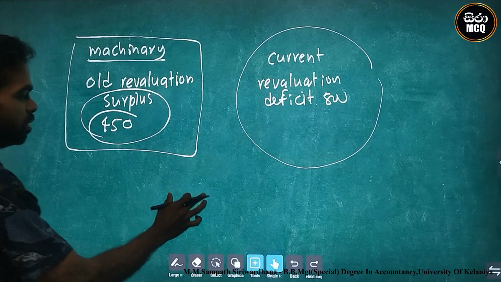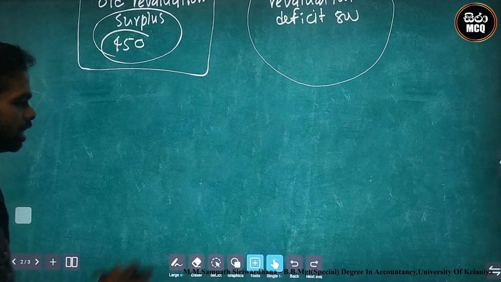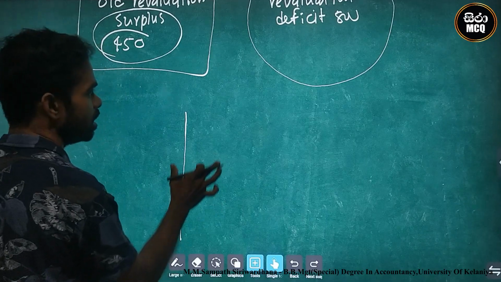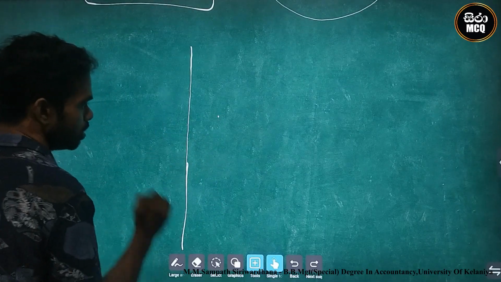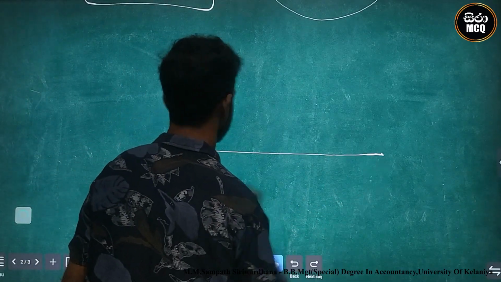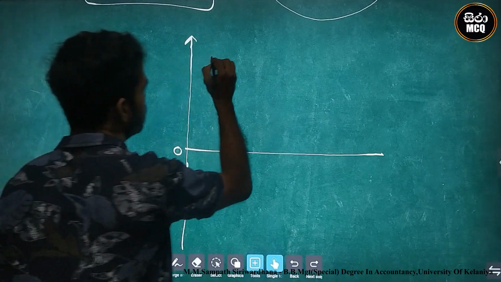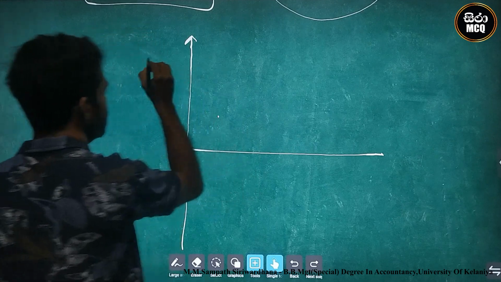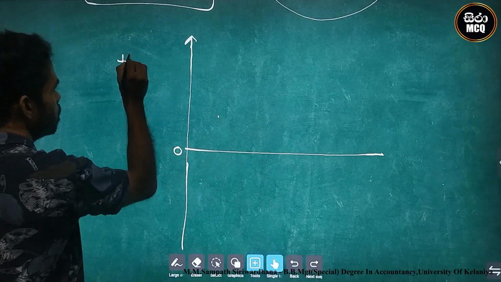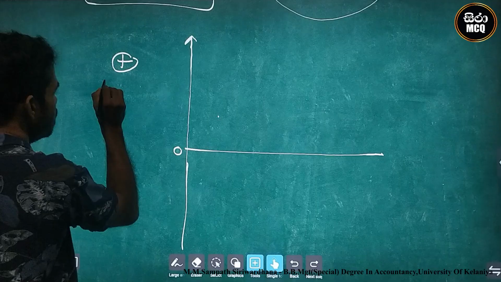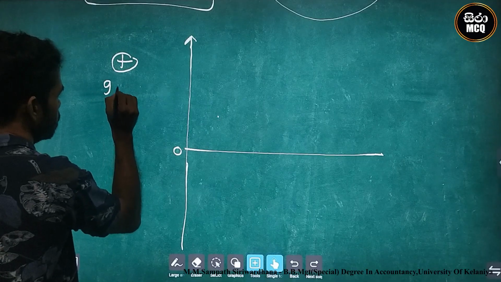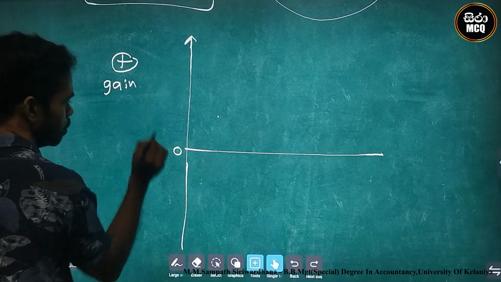At that point, we must use this guideline. This is the 0. This is the surplus area, the plus area. Plus area means this is the revaluation gain area, above 0.